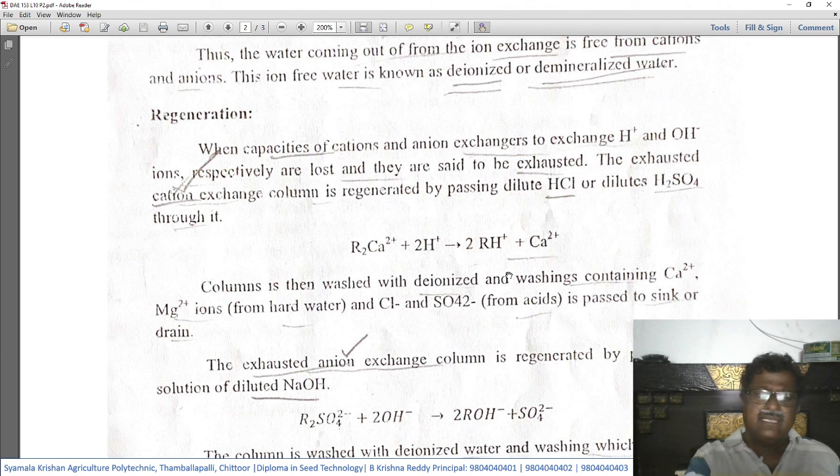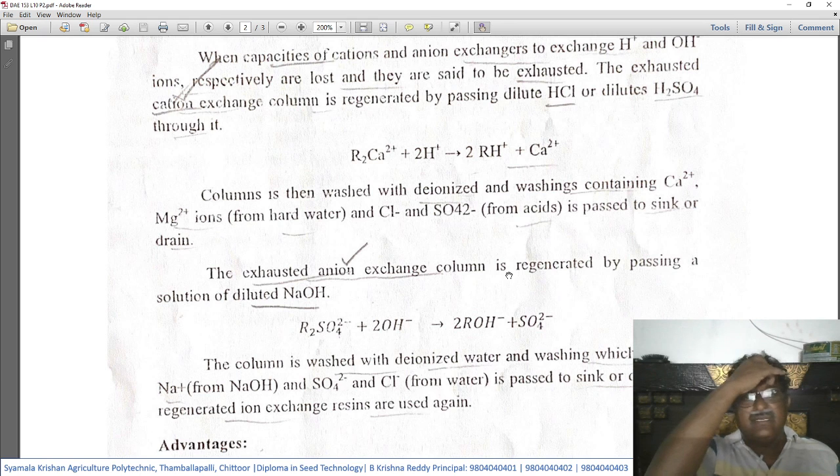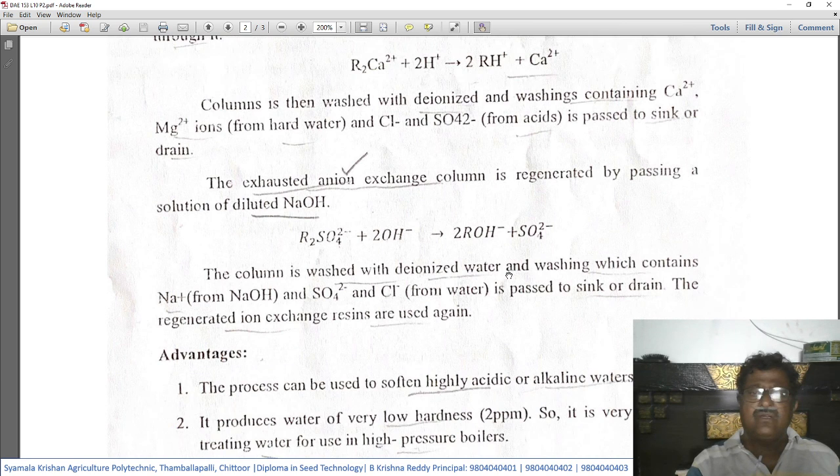Then the exhausted anion exchange column is regenerated by passing a solution of dilute NaOH, that is sodium hydroxide. For regeneration of the anion exchange column, the material to be used is sodium hydroxide. The reaction that happens here is R2SO4 2- plus 2OH- gives rise to 2ROH- plus SO4 2-.